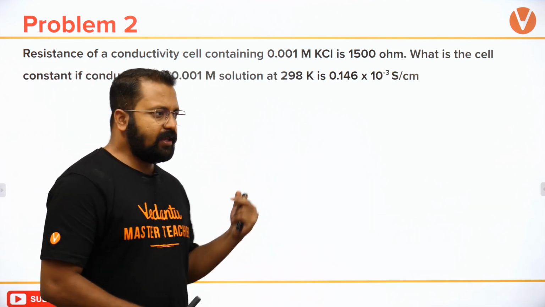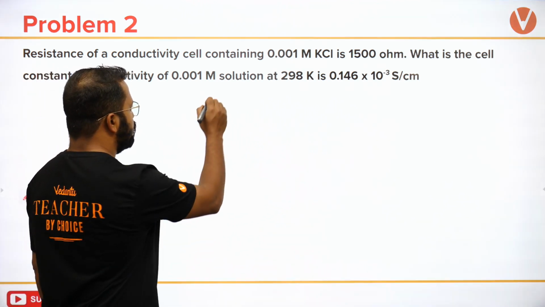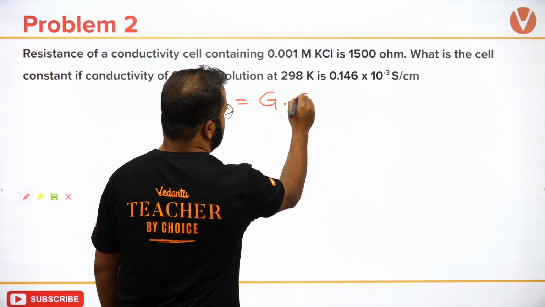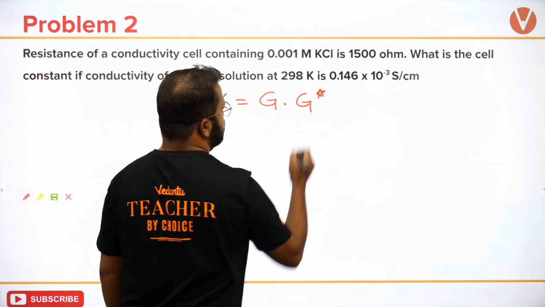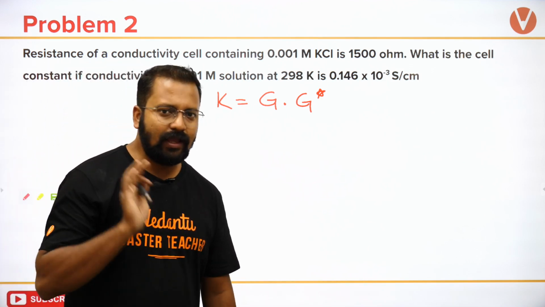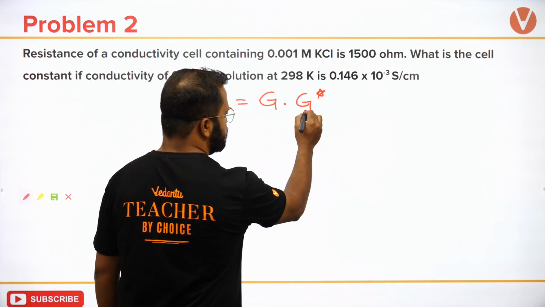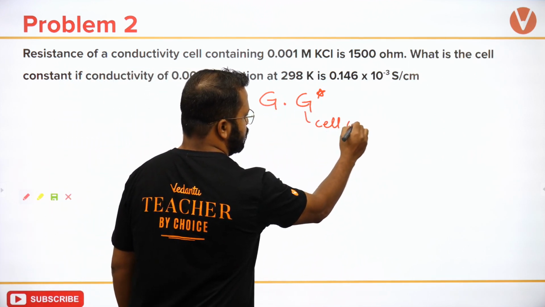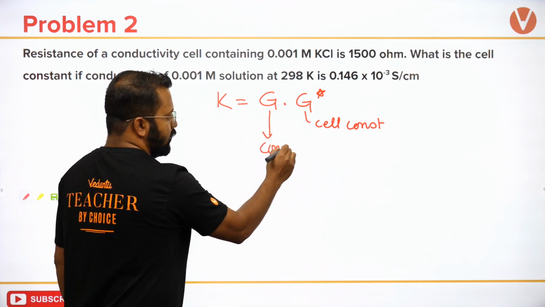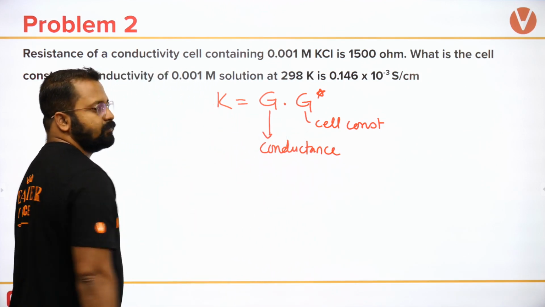This is going to be very easy because we already know that kappa is equal to G times G star, where G is conductance and G star is cell constant, and kappa is conductivity.